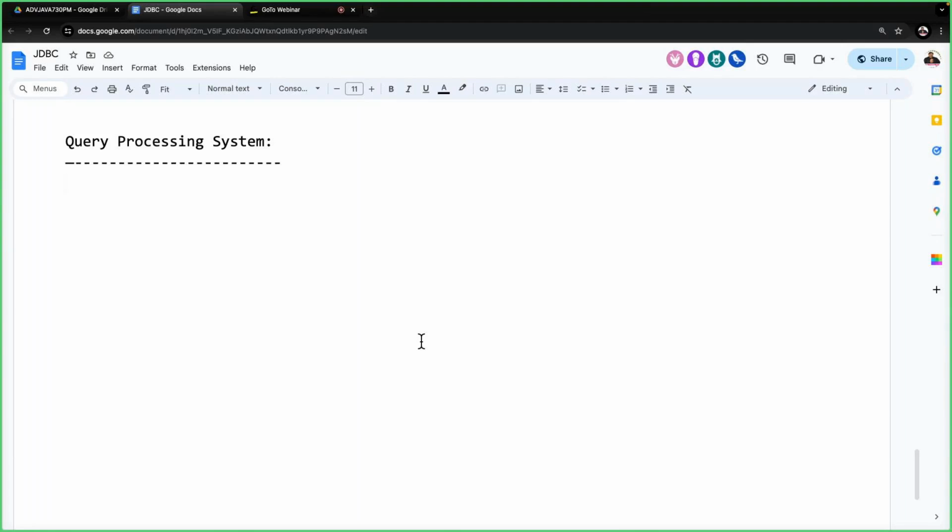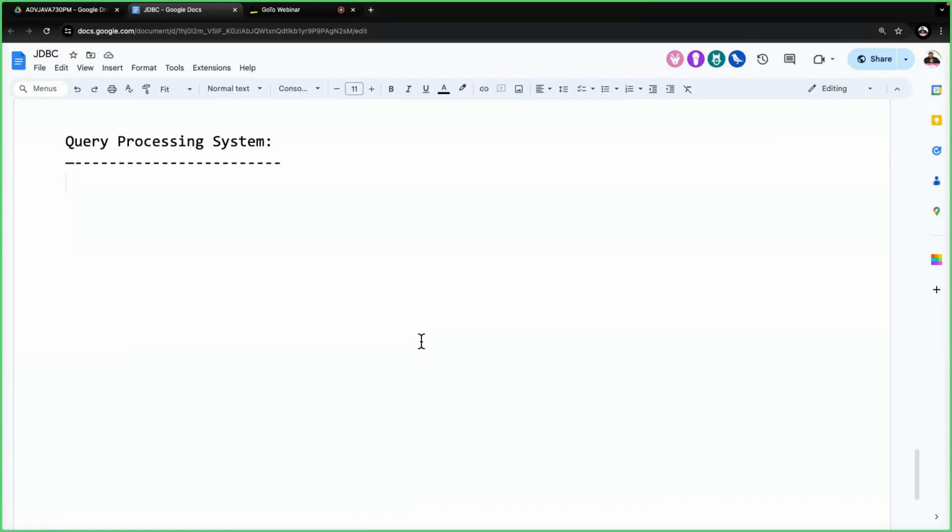The JDBC developer's responsibility is just submitting queries from a Java program. That is the responsibility of the JDBC application developer. But what is available internally inside the database is the database administrator's or database developer's responsibility, not our responsibility. But as we are understanding the internal concepts, we definitely have to understand this content. That is the reason why I'm giving this total content to you.